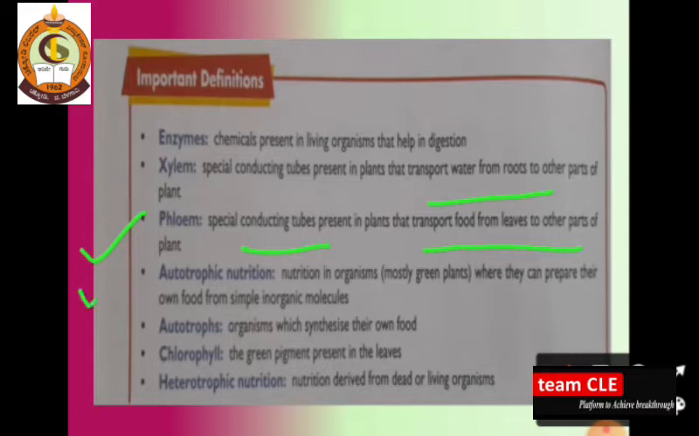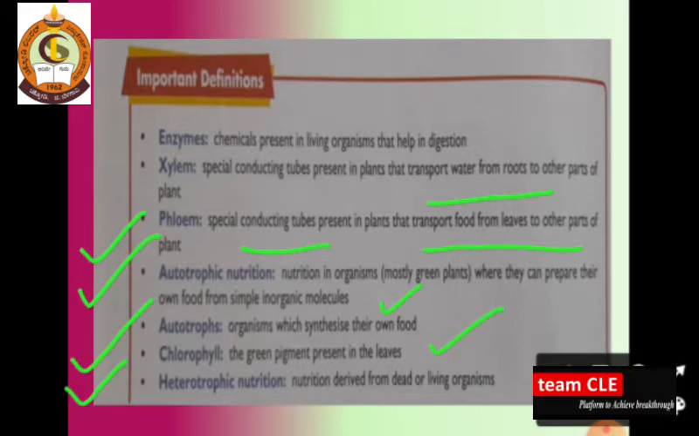Next is autotrophic nutrition. This is the nutrition in organisms, mostly green plants, where they can prepare their own food from simple inorganic molecules. Autotrophs are nothing but the organisms which synthesize their own food. So what is a better example of an autotroph? That is the green plant. Chlorophyll is nothing but the green pigment present in the leaves.